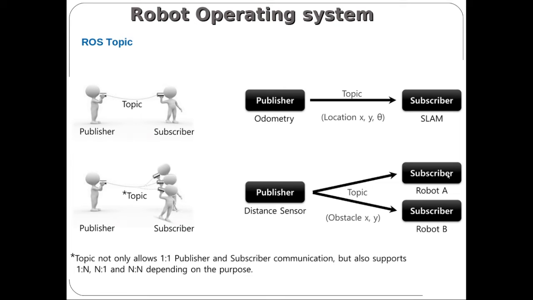If robot A is subscribed to topic 1 and robot B is subscribed to topic 2, then when the publisher publishes a message on topic 1, it will be sent to robot A instead of robot B. If robot A and robot B have a common topic, the published distance sensor data will be sent to both robots A and B. This is the way topic-based communication happens in the Robot Operating System.